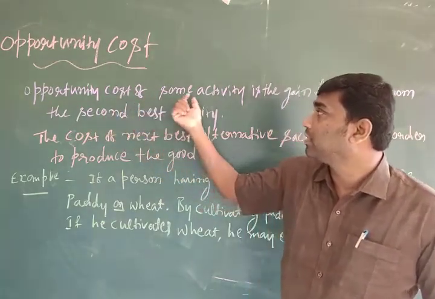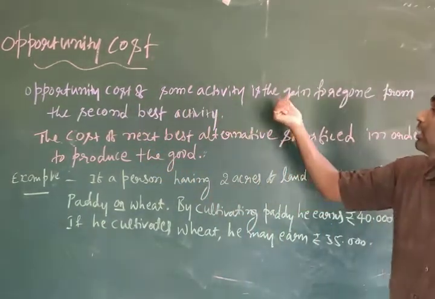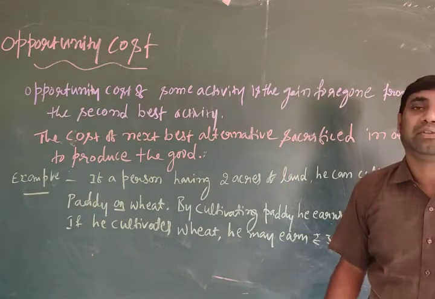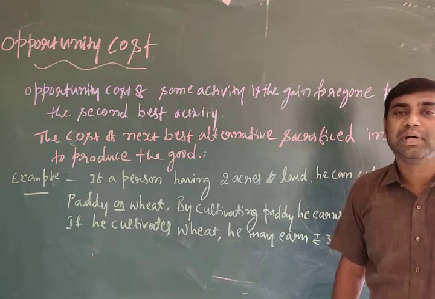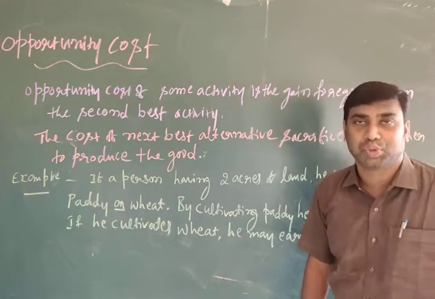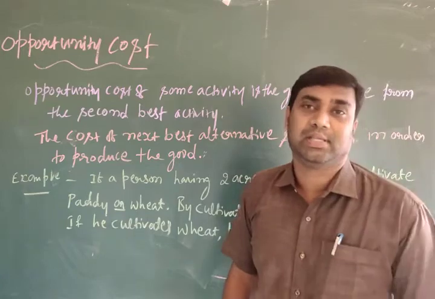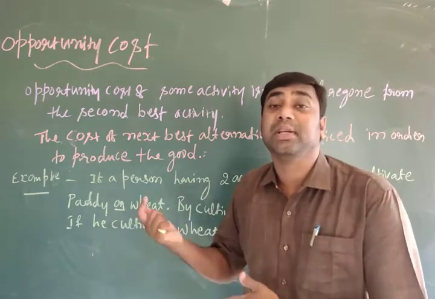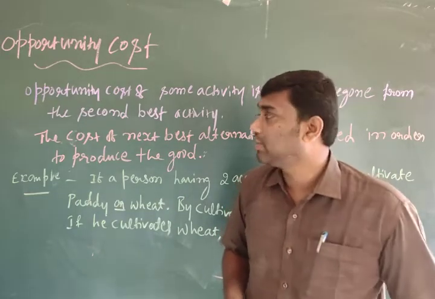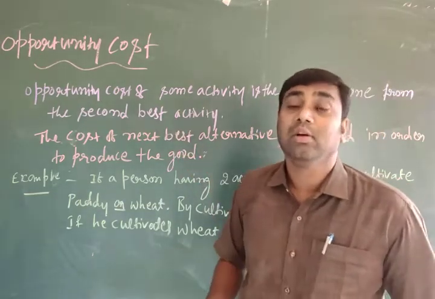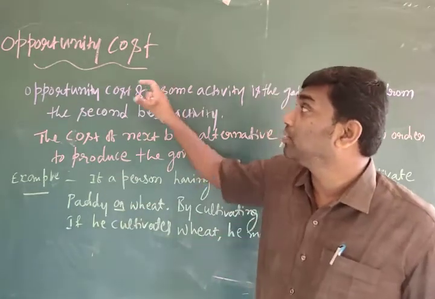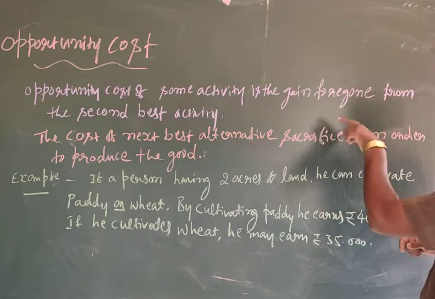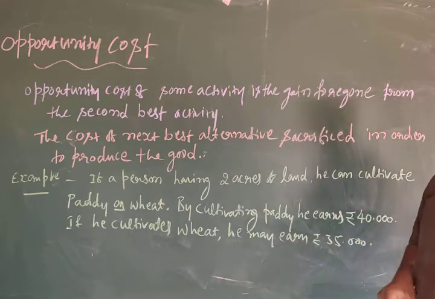See, the opportunity cost of some activity in production is the gain that is foregone from the second best activity. That is, we have to select which is the best, and the next best is what we give up. This is called opportunity cost. Once again, I repeat: opportunity cost is the gain foregone from the second best activity.